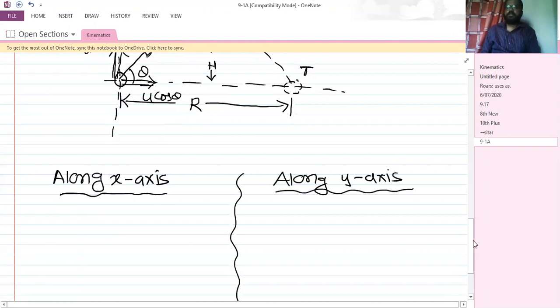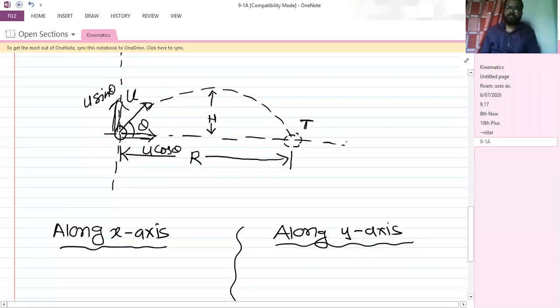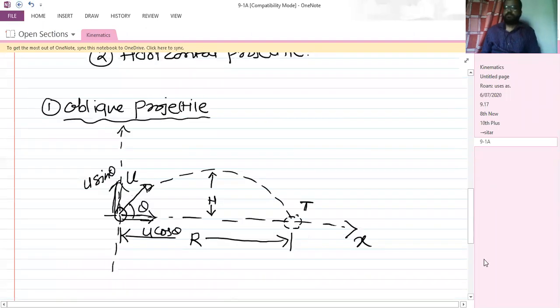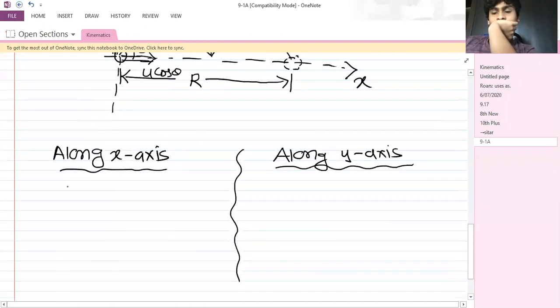So see here, this is the x-axis and this is the y-axis. I'm splitting this u into two components, that is u cos theta, which is along the x-axis. So I can write the initial velocity along the x-axis as u cos theta, isn't it? Right?